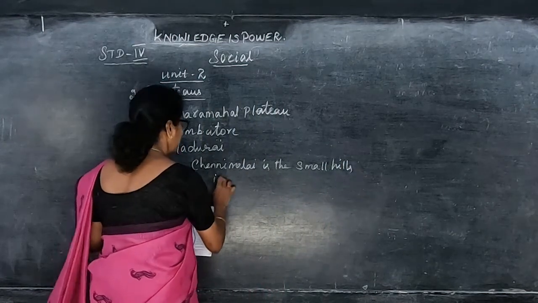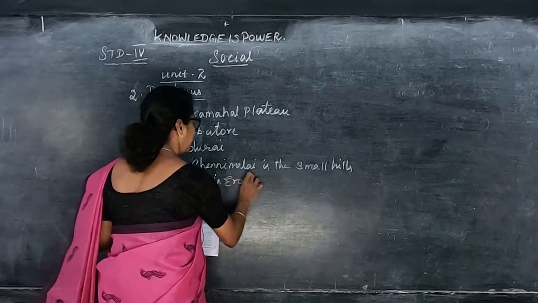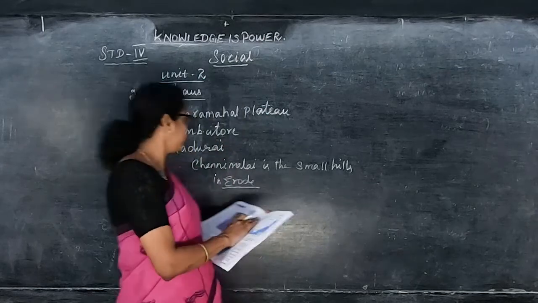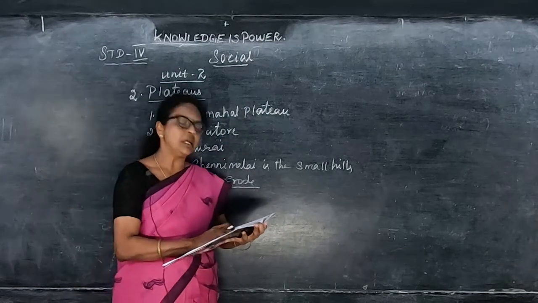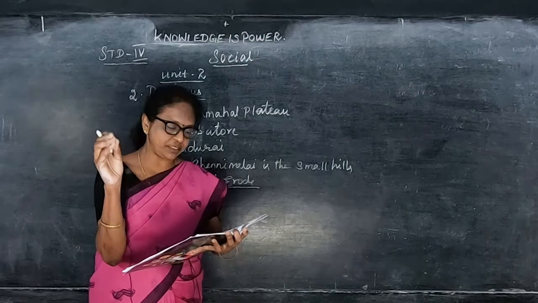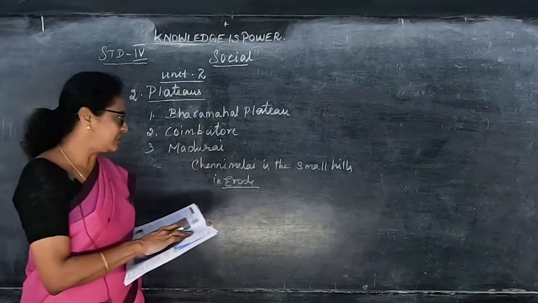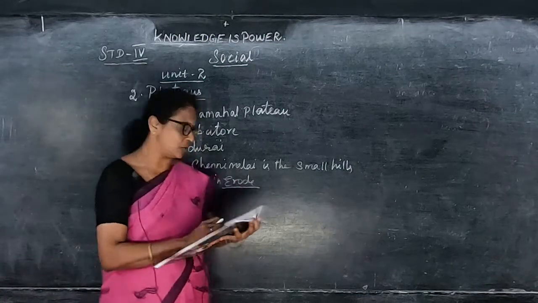This Chenni Malai hill is a small hill in Erode. So the plateaus are Baharamal Plateau, Coimbatore Plateau and Madurai Plateau, and there are many small hills between these plateaus. Among these, Chenni Malai hills is the small hill which is in Erode.